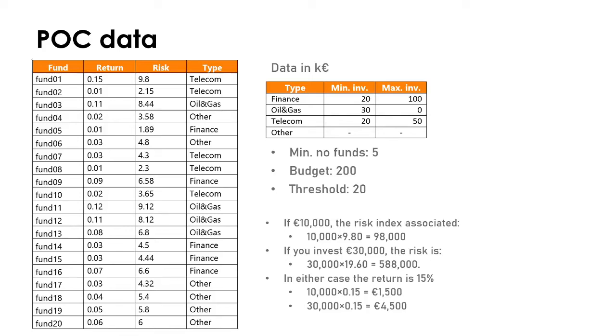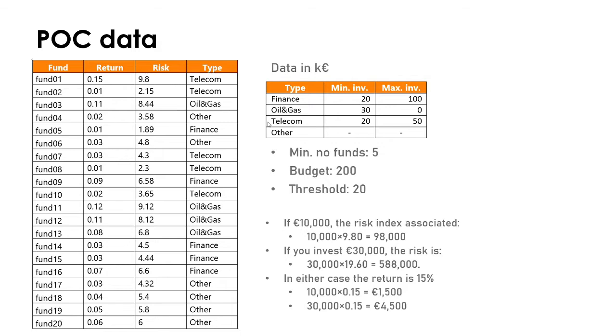For this particular proof of concept, we are going to use this data. First, we have a set of funds. In total, we have 20 funds. And as we said, for each fund, we have a return and a risk. This is a percentage of the money you expect to get. And this is an index reflecting the risk you are running when investing in that fund.